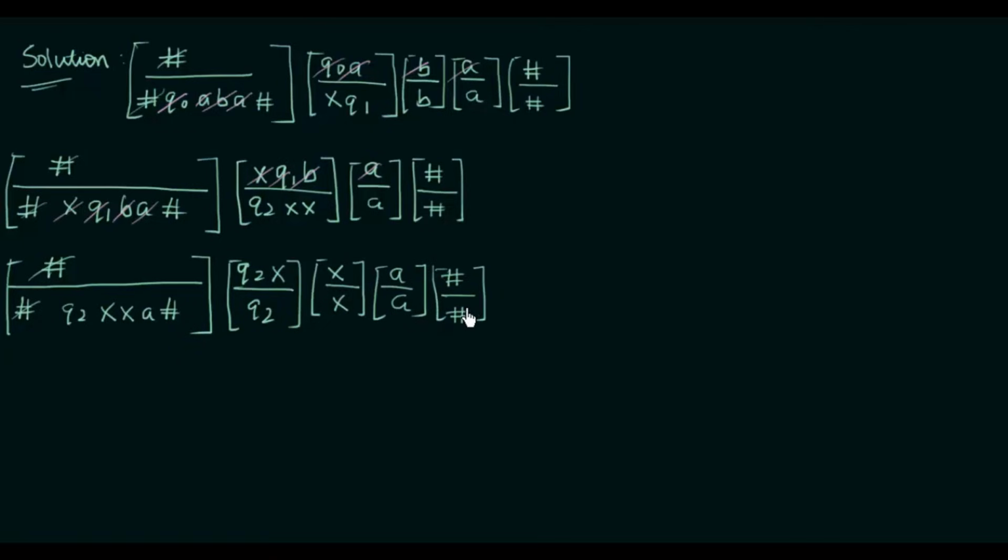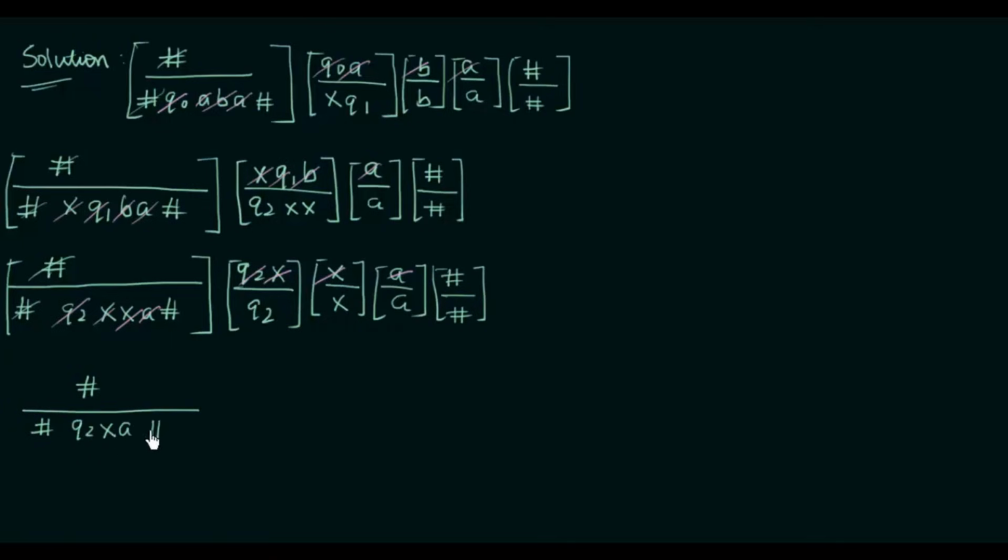Now let's see what will be cancelled out. So q2 and q2 is cancelled, x and x is cancelled, this x and this x is cancelled, this a and a is cancelled, and this hash hash, I will write them down and then cancel it. So let us write down. On top we have this hash, and then on the bottom we have hash here, and then what is the extra thing? q2xa hash.